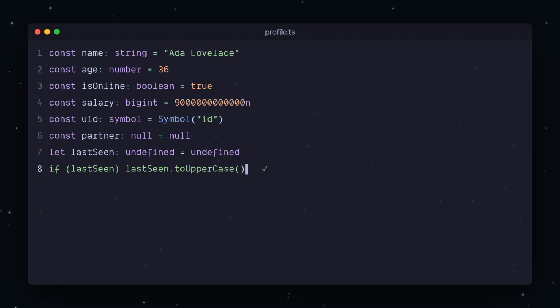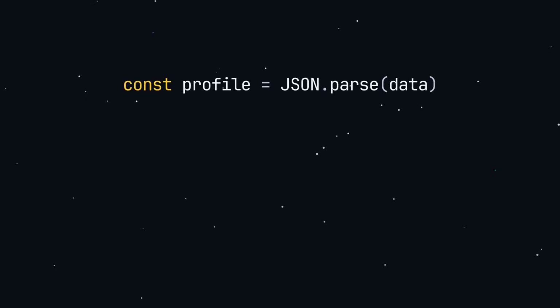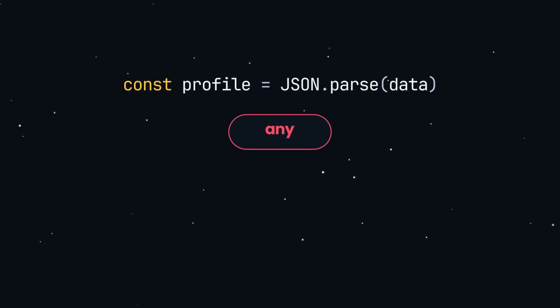So, what about a value that's allowed to be literally anything at all? Well, as always, that depends. There are 2 of them, but miles apart on risk. First is any. Load a profile from an API. Call JSON.parse on the response, and it hands you back any by default. Put any on something and type checking switches clean off. Anything goes. So you reach for profile.name and quietly misspell it, and TypeScript says nothing.